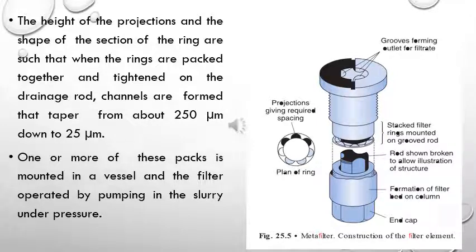The height of projection and the shape of the section of the ring are such that the rings are packed together. They are tightened on a drainage rod, and the channels are formed that taper from about 250 micrometers down to 25 micrometers. One or more of these packs is mounted in a vessel, and the filter is operated by pumping the slurry under pressure. Whatever liquid is to be filtered is passed through the cavity which is formed in the rings, and there will be a filtration.